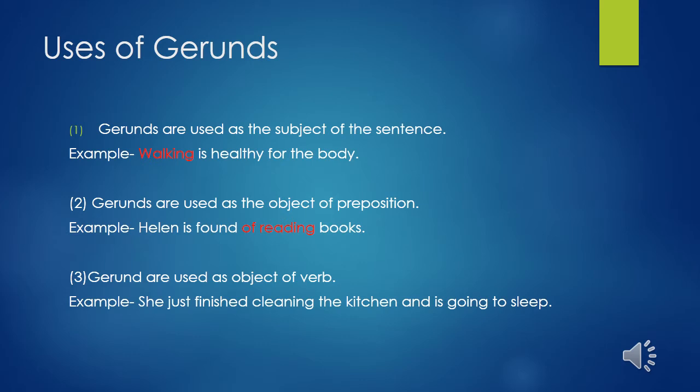We can talk about more examples like singing is her hobby. Again, singing is her hobby. Here, singing is what? Gerund as well as subject also of the sentence.